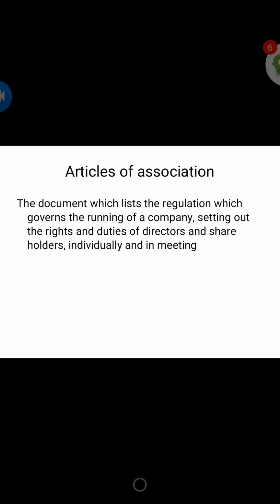Today we will discuss Articles of Association. This is also a document similar to your Memorandum of Association. Similar to the Memorandum of Association, the Articles of Association is also a document which contains the list of regulations and governs the ruling of the company.